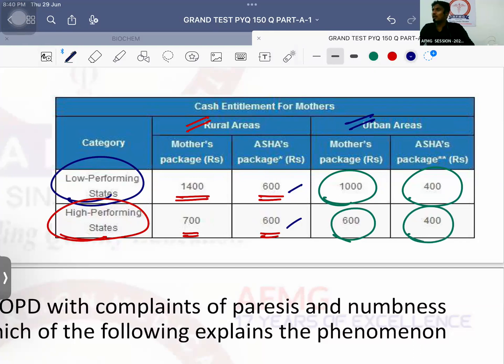Asha worker rural areas, how much? 600 rupees. Asha worker urban areas, how much? 400 rupees. No issues with this. That's how you can remember. Halve the figure of the other one, 14 divided by 2 is 700. Okay, and for this one just remember 1000 by 1000 and 600.